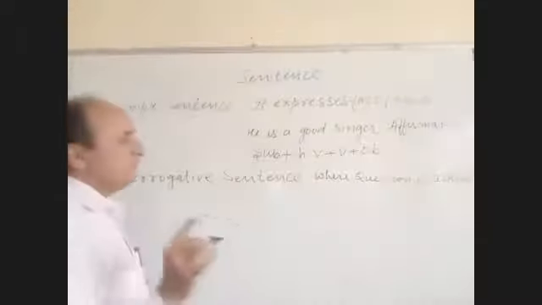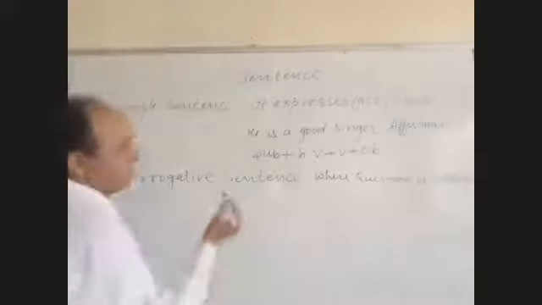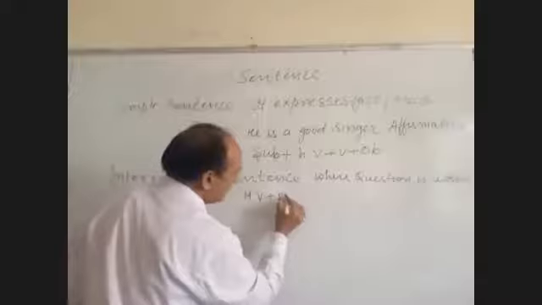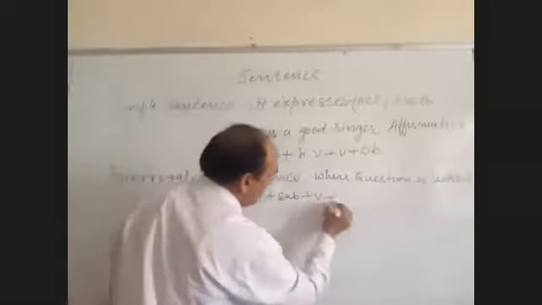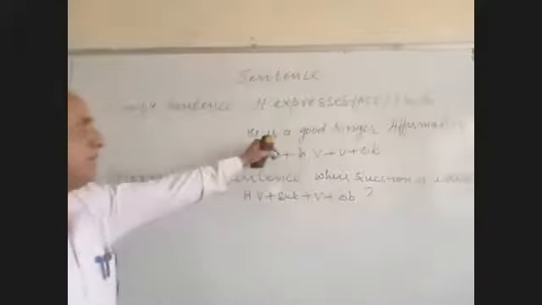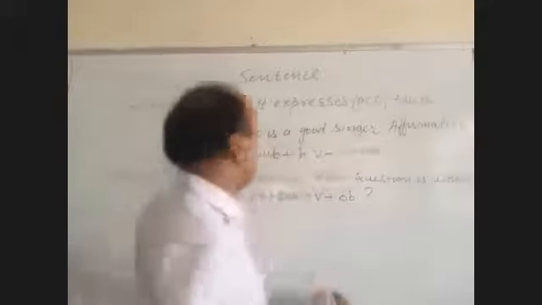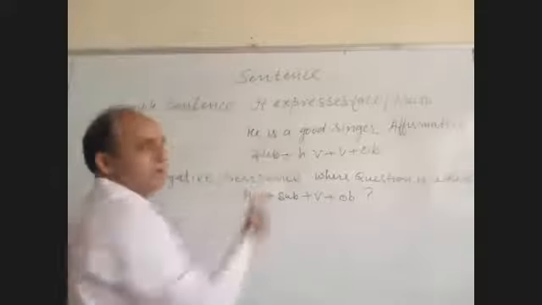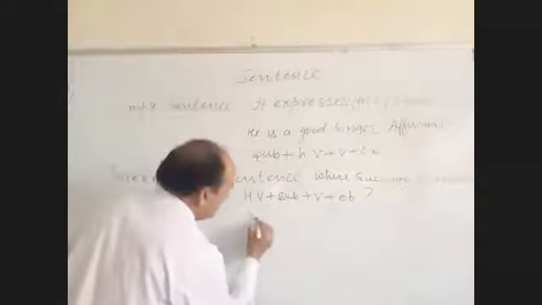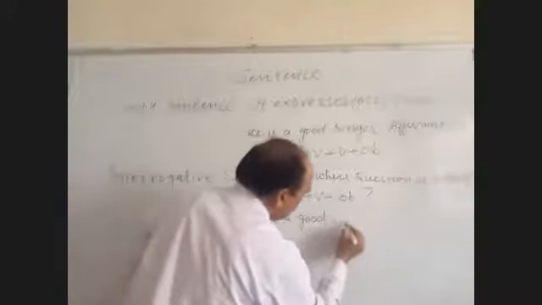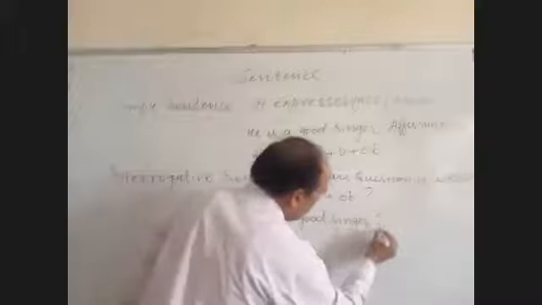It means where a question is asked, this is used. Now the sentence pattern will be helping verb first, then subject, main verb, and object, followed by a question mark. You can make any of these sentences. For example, he is a good singer. You can convert this sentence into interrogative: Is he a good singer? And there is a question.